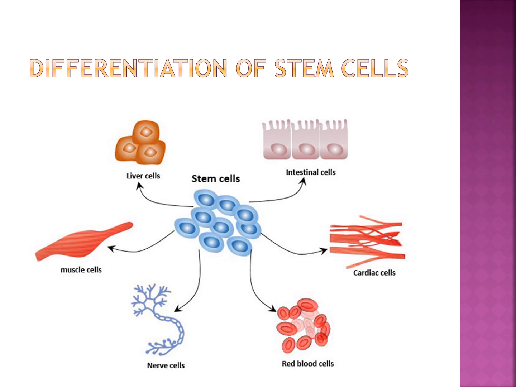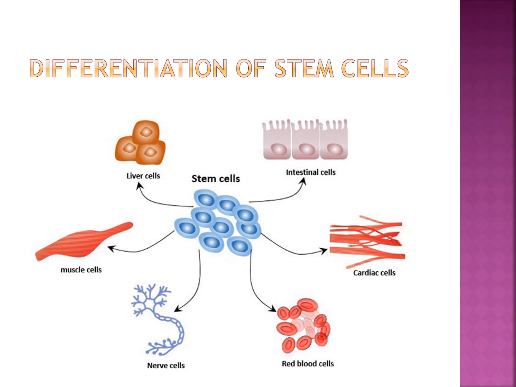In such situations, stem cells are used for the treatment of diseases, which is called stem cell therapy.